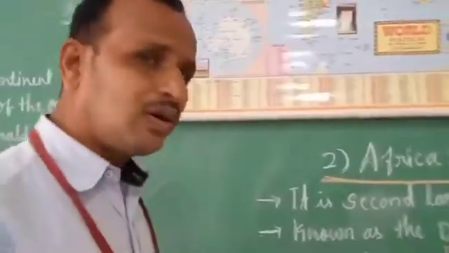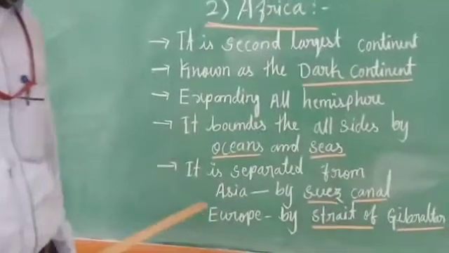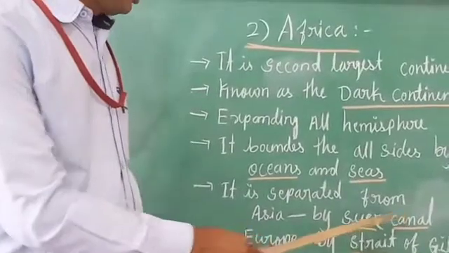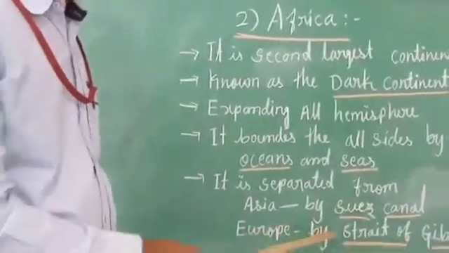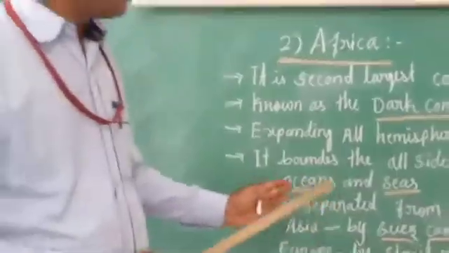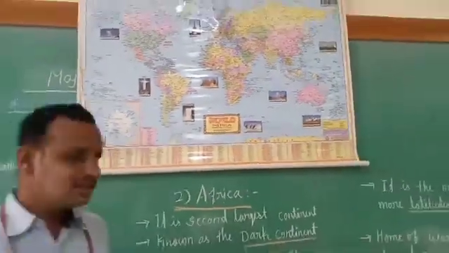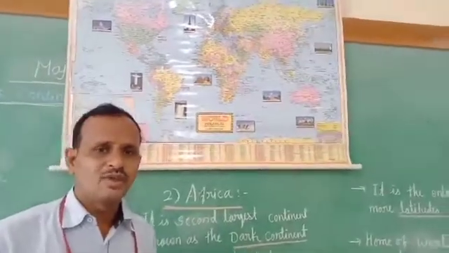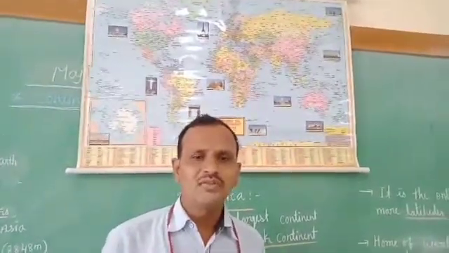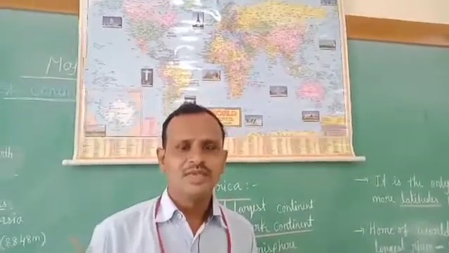And next feature of Africa continent, children, it is separated from Asia. This is a very important feature, children. It is separated from Asia by the Suez Canal, and from Europe by the Strait of Gibraltar. This is very important. Remember this. So first you have to understand the meaning of canal. What is the meaning of canal? Canal means, children, an artificial waterway that is constructed to allow boats or ships inland.